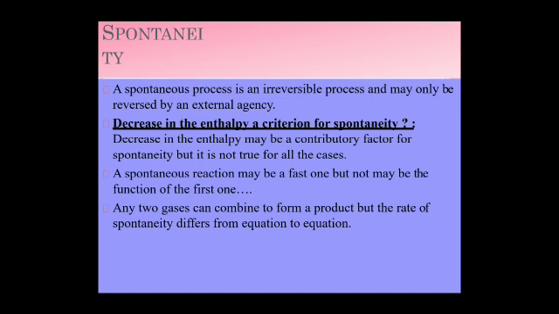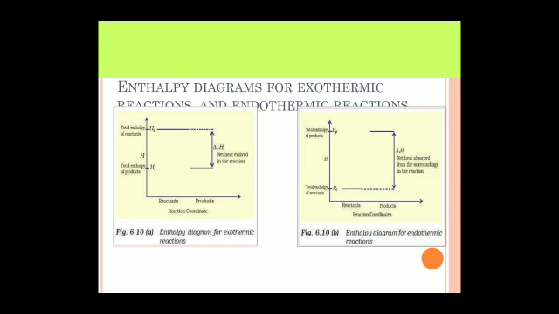Decrease in enthalpy may be a contributory factor for spontaneity, but it is not true for all cases. A spontaneous reaction may be a fast one, but it is not necessarily a fast one. Any two gases can combine to form a product, but the rate of spontaneity differs from equation to equation. This is the example enthalpy diagram for exothermic and endothermic reactions, because we have two types of reactions. One is exothermic, where heat is going out, and endothermic, where heat is going in.